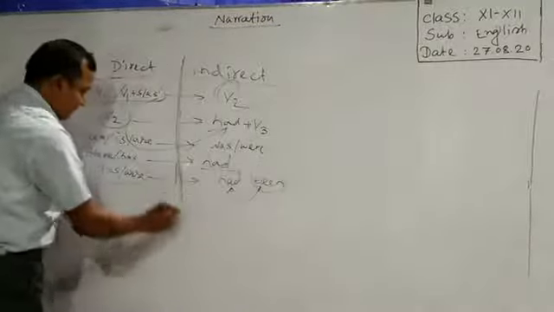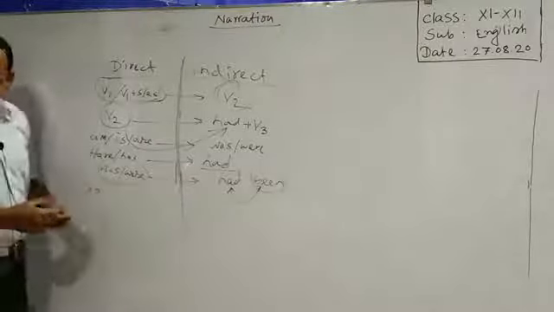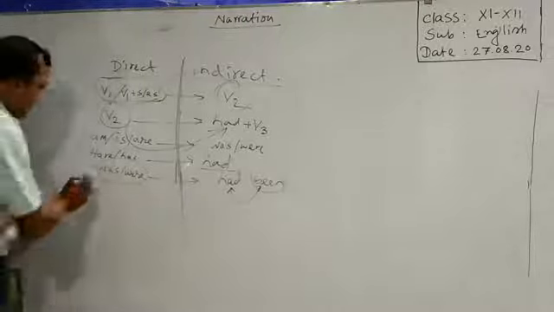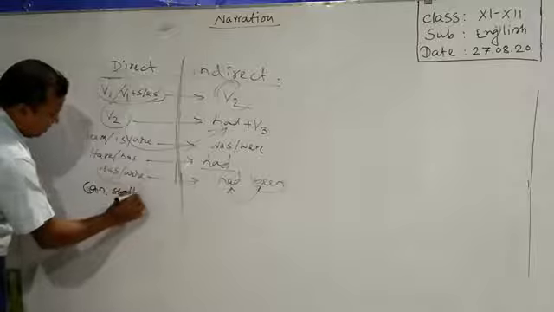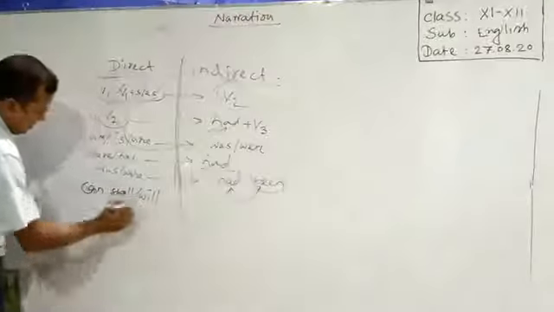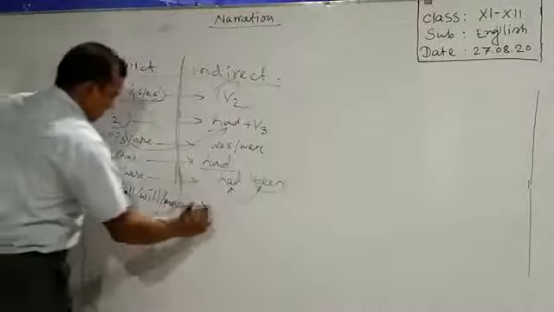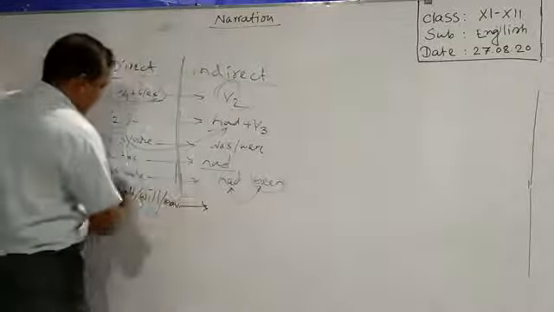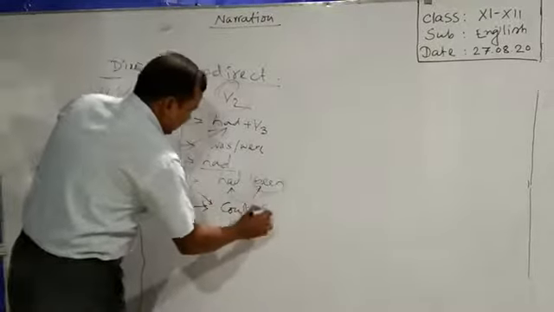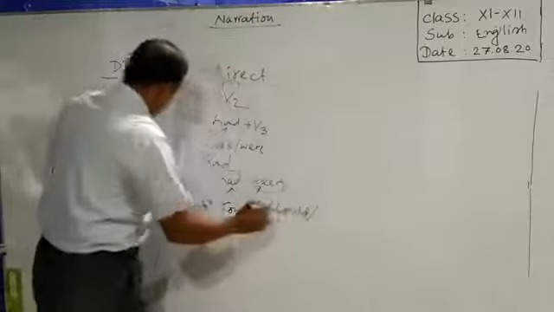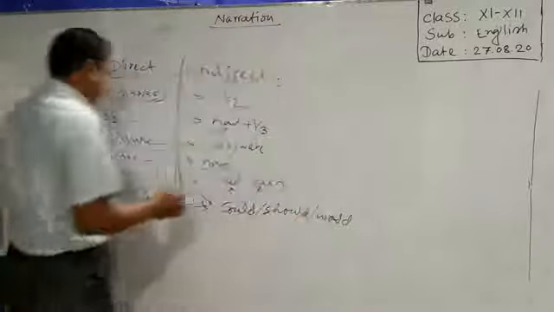Okay. Then modal auxiliary, I mean the present form of modal, can, shall, will, may, and so on. You have to turn them into the past form. Can, could, may, might, shall, should, will, would, and so on. In such a way, you have to change them. Okay.